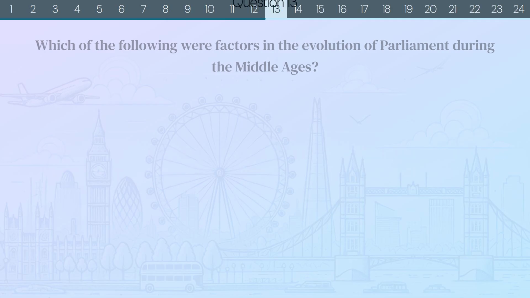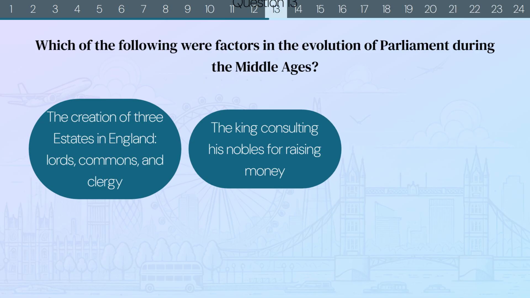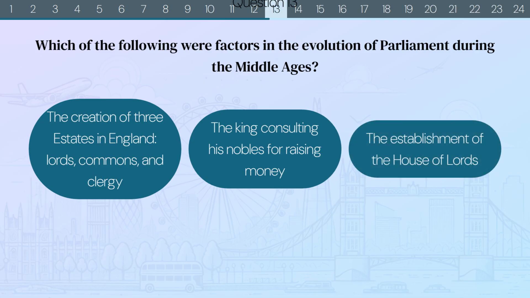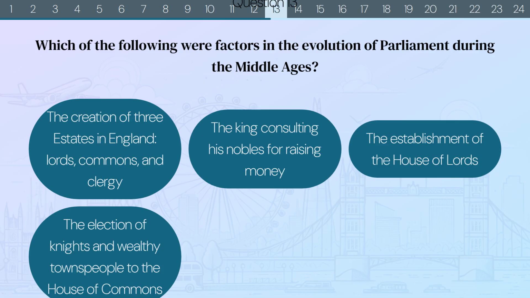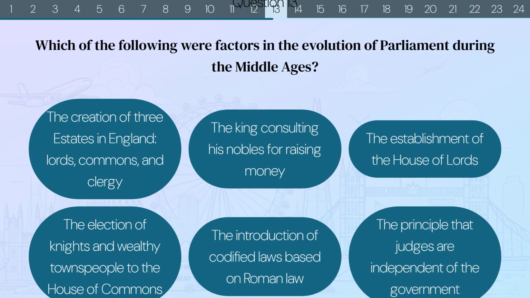Question 13. Which of the following were factors in the evolution of Parliament during the Middle Ages? The creation of 3 estates in England: Lords, Commons and Clergy. The King consulting his nobles for raising money. The establishment of the House of Lords. The election of knights and wealthy townspeople to the House of Commons. The introduction of codified laws based on Roman law. Or the principle that judges are independent of the government.